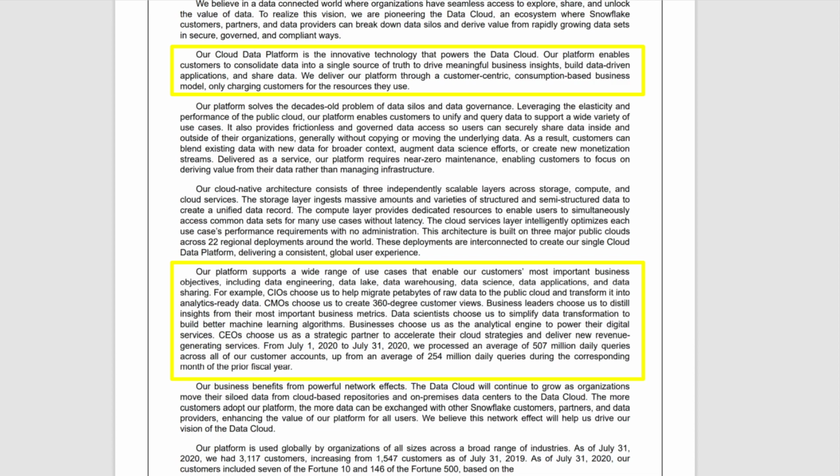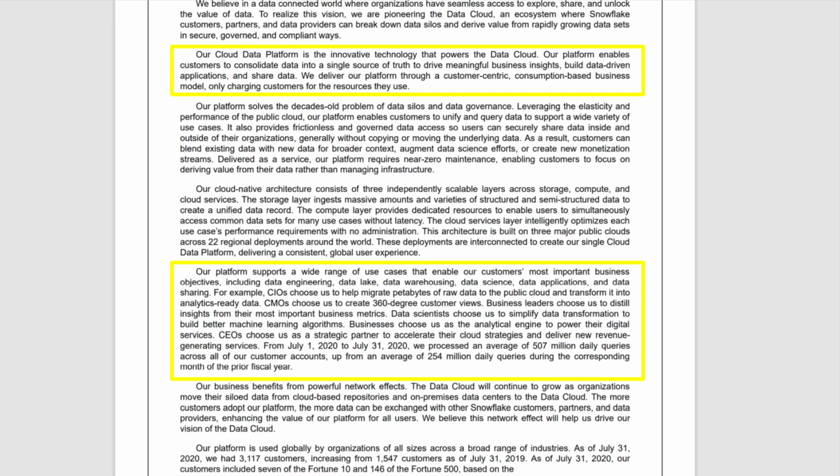Business leaders choose us to distill insights from their most important business metrics. Data scientists choose us to simplify data transformation to build better machine learning algorithms. Businesses choose us as the analytical engine to power their digital services. CEOs choose us as a strategic partner to accelerate their cloud strategies and deliver new revenue-generating services.